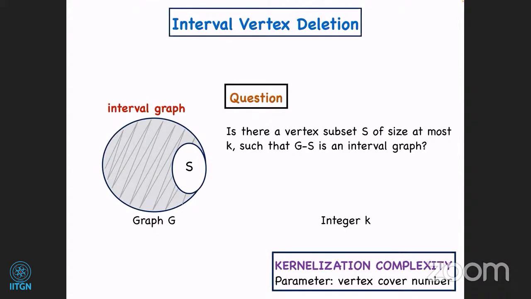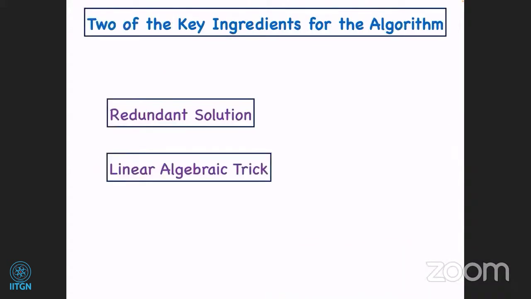To design such a kernel, we will look at two key ingredients in our kernelization algorithm. First will be computing what we call a redundant solution, and the second will be a linear algebraic trick, which will help us finally obtain the kernel.